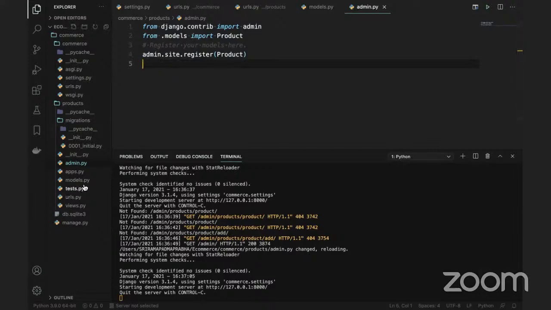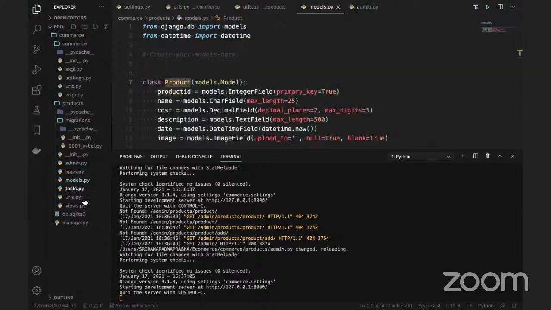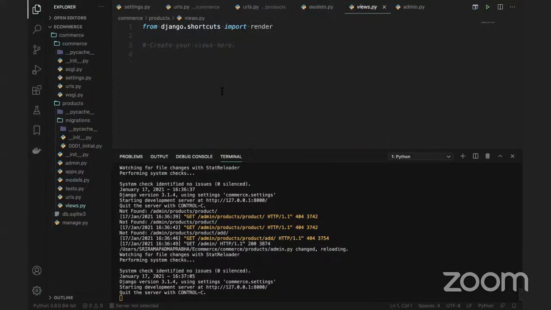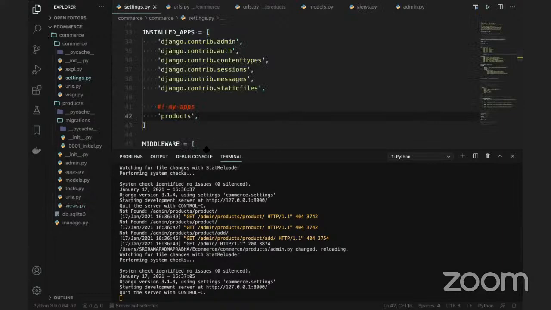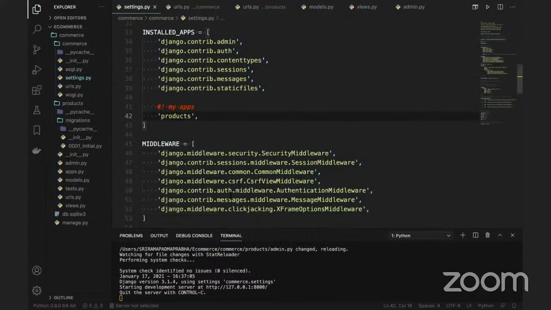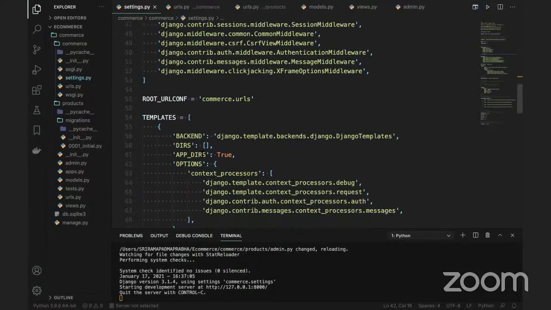So these models are there. I'm going to use the views to display this content on my page. But before that, we need to do some settings here. There is something called DIRs here. When you are working on templates, that is where you want to store the HTML code and all the user interface data.